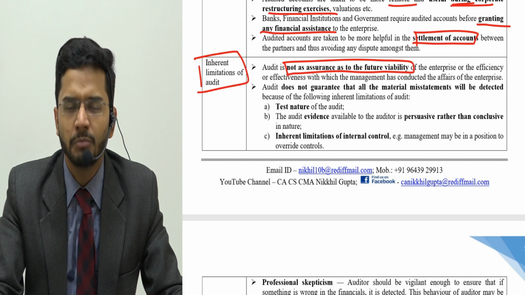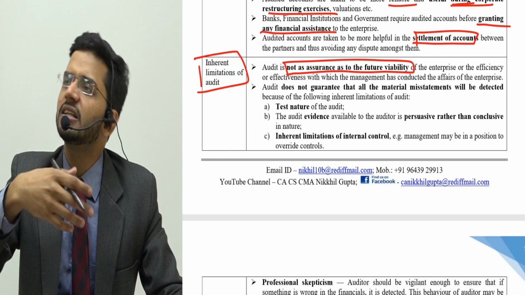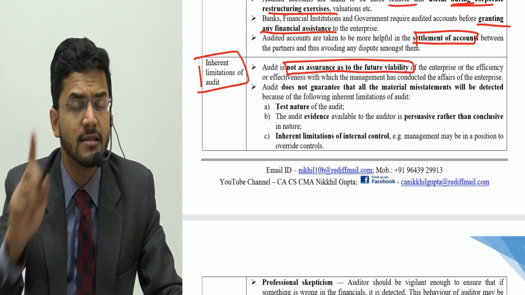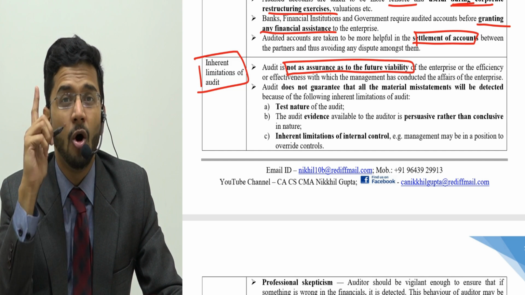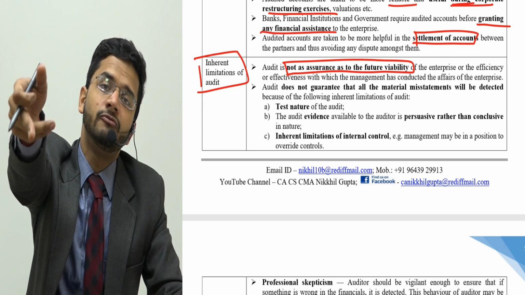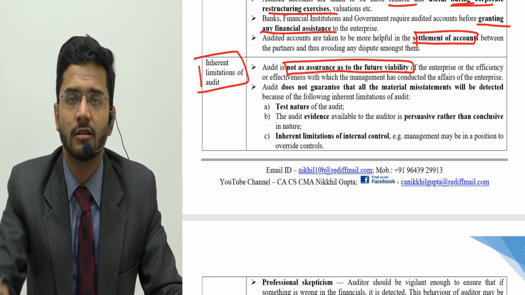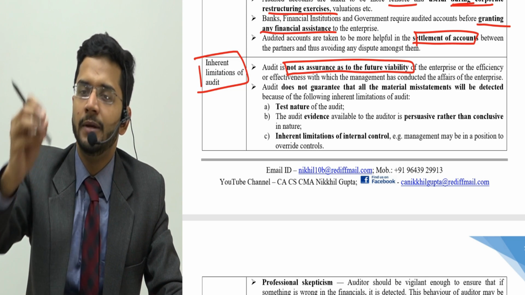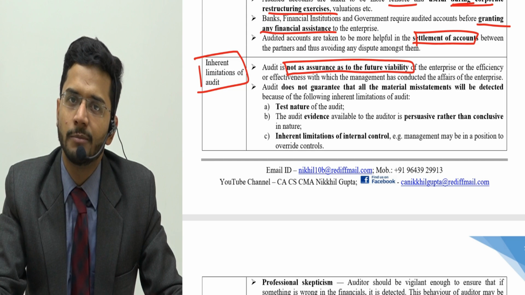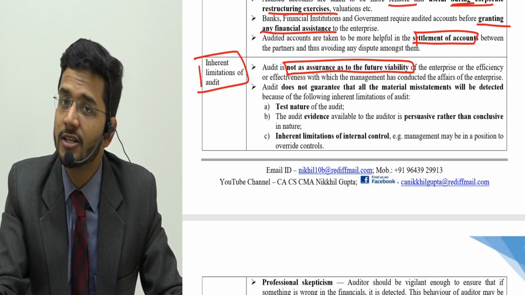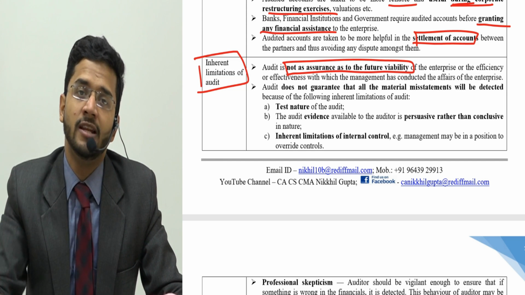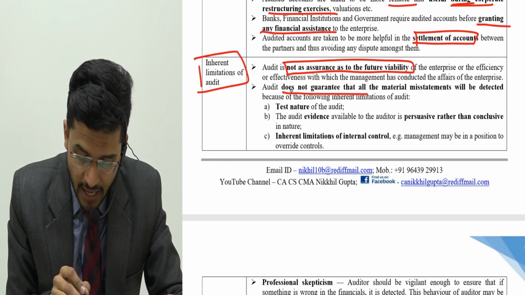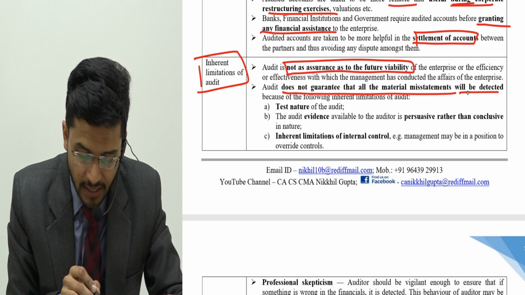do you think that it is an assurance that that company is a superb company and will be a very, very financially viable company? The answer is no. Remember, audit is done for the past and not for the future. So if they have audited the financial statements for the past, that means that past year has been recorded properly in the financial statements. It is not a guarantee for the future. Audit is not a guarantee that the company will do well in future as well, because audit is post-mortem. Then next, it does not guarantee that all material misstatements will be detected.